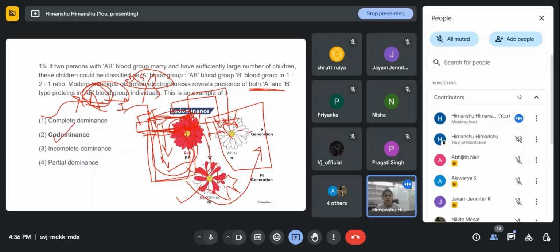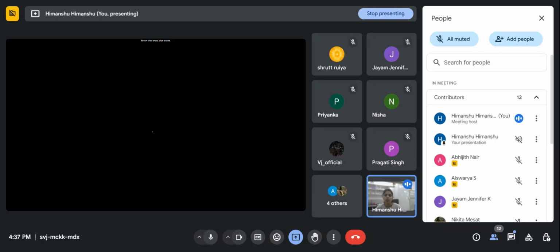We are getting both white and red in the F1 generation. That means it is codominant. In the AB blood group also, not only A, not only B, we are getting AB in the F1 generation, both in this individual. So this is codominance, because both alleles are dominant to each other, in one gene. So this is codominance.